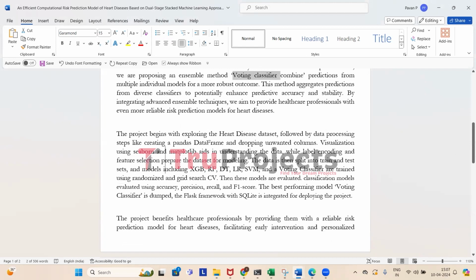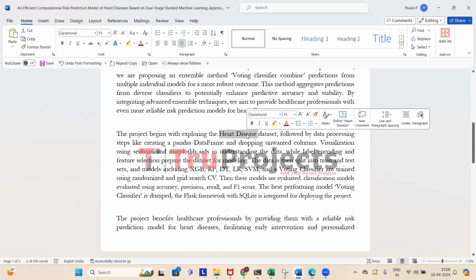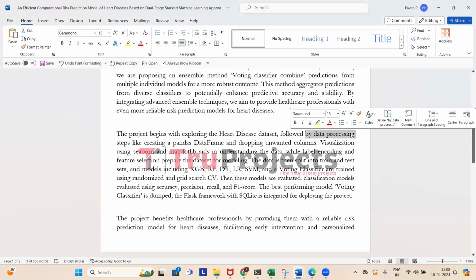Moving on, the flow begins with exploring the data. Here we have imported the heart disease data set. We have used two types of heart disease data sets. And then we pre-processed it, which makes it easier to understand and prepares the data for analysis. Then we split the data into train and test. Train is for training the models, test is for evaluating all the models which we built.